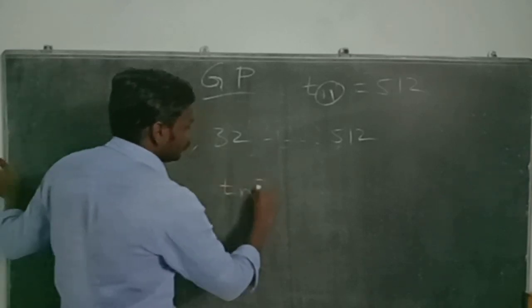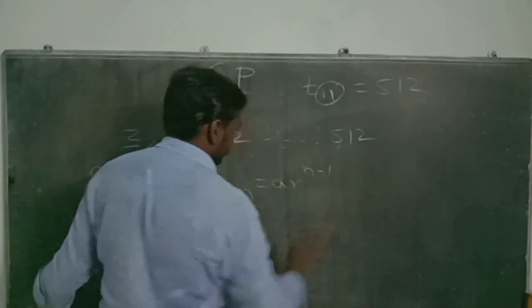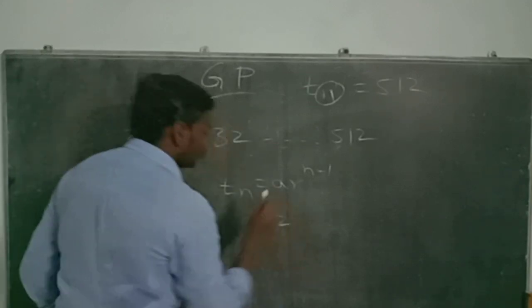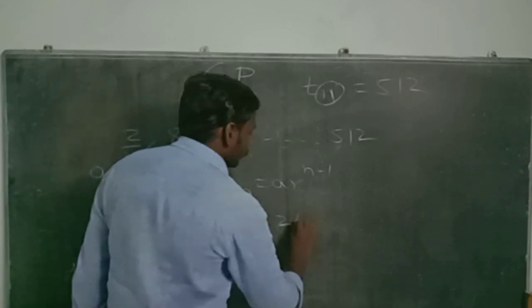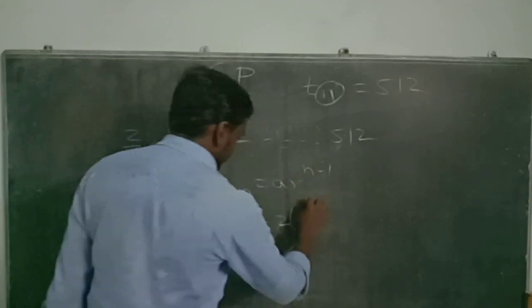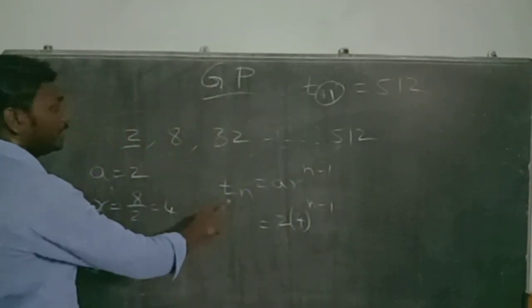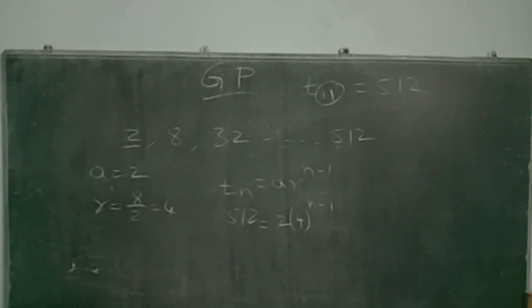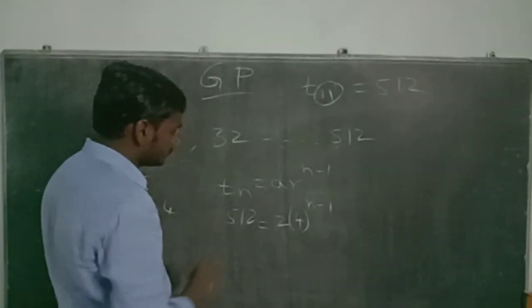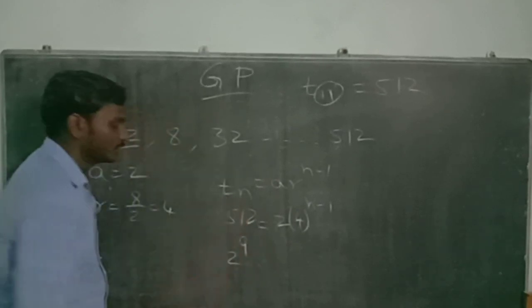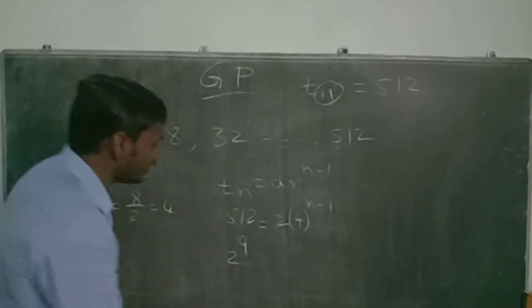Tn is equal to A r to the power of n minus 1. Now A is nothing but 2 and R is nothing but 4 to the power of, I don't know the value of n, so let me take n minus 1, where 512 is the Tn value. 512 can be written as 2 to the power of 9. 2 to the power of 9 is nothing but 512.